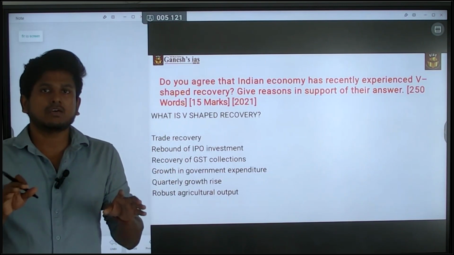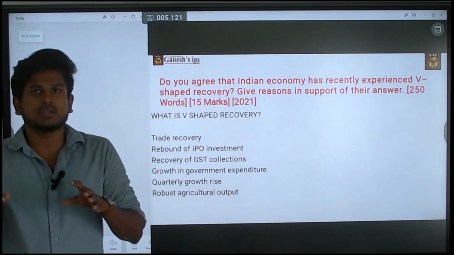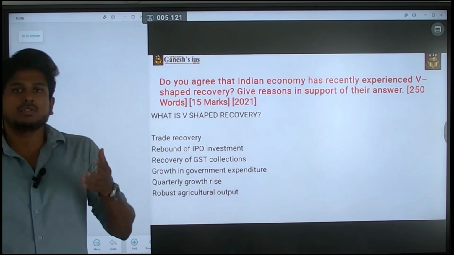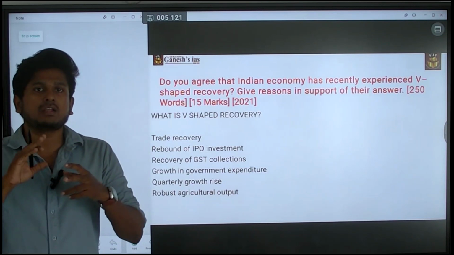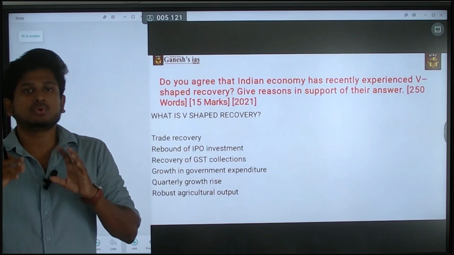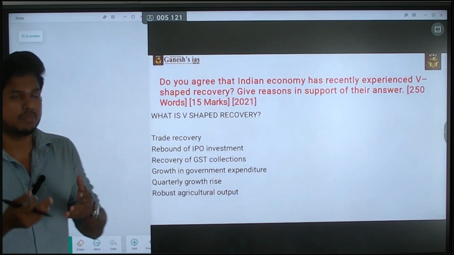This is the simplest way, with one line you are saying that you are agreeing. This is the way you have to say. You should not use yes or no. Yes or no is your opinion, which should be within you. The answer should reflect it, not directly say yes or no. You should make an answer that reflects it. So that is a major thing.